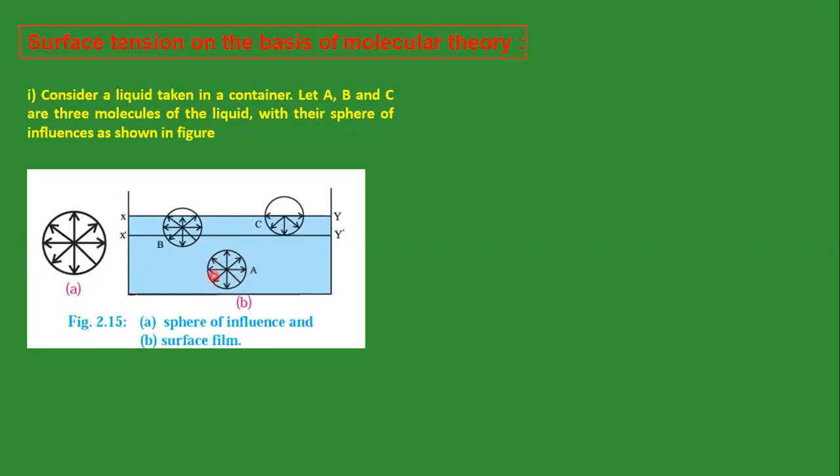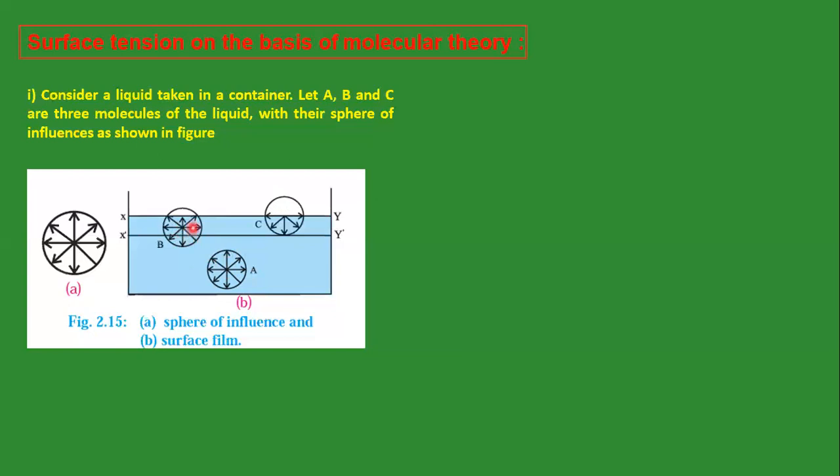Therefore, the molecule is not moving anywhere. In other words, the resultant force acting on molecule A is zero. It is a balanced force, it is in equilibrium.